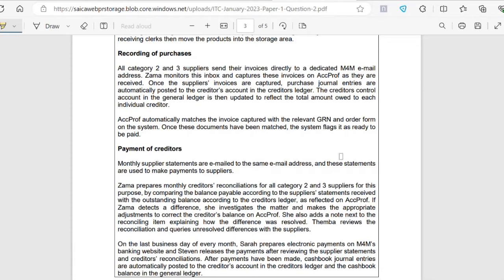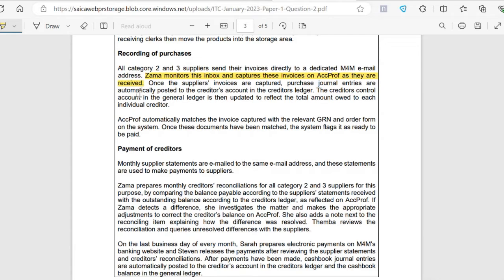Okay, so that happens automatically, and the capturing happens automatically. But remember, the monitoring of which invoices are received is done by Zama. So that part is not automatic. So you can agree with me that there's a risk that arises there. What if she misses an invoice? So I'm going to highlight that.